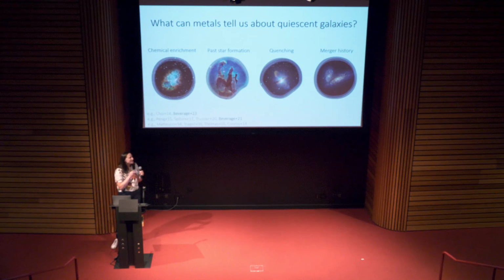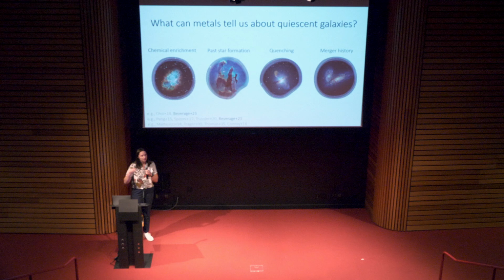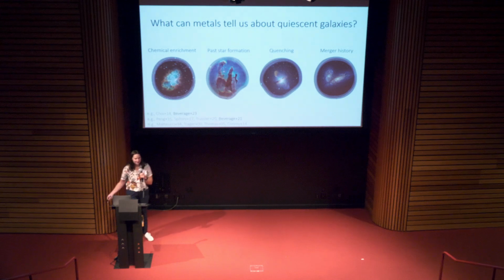And that's because of the unique fact of quiescent galaxies that by definition, they're no longer forming stars. And so when a quiescent galaxy stops forming stars, its metallicity is locked in place, and it's not going to change over time unless other stars are added to the halo, either through mergers or late-time star formation. So by tracing the metallicity of quiescent galaxies over cosmic time, we can actually learn about the merger history and the assembly history of this population. Speaking of which, what do we know already about the lower redshift universe?